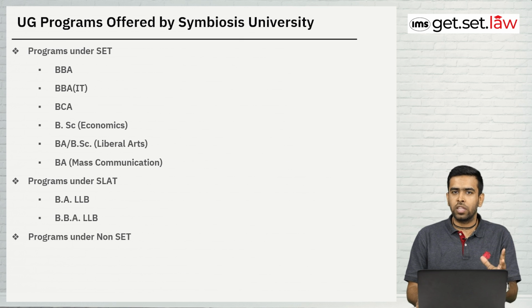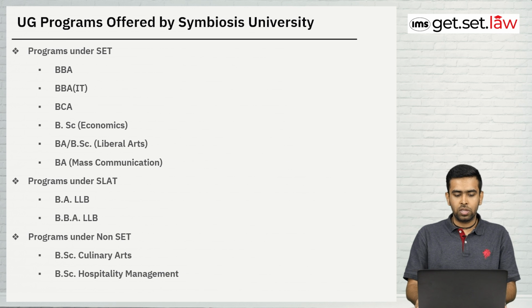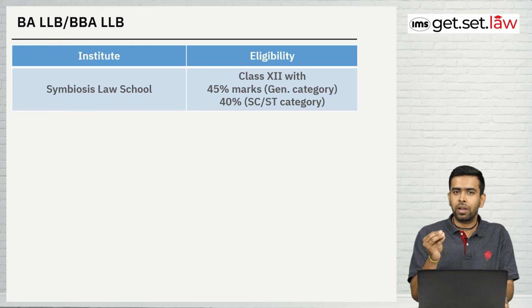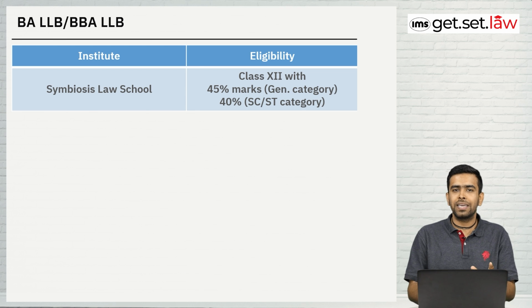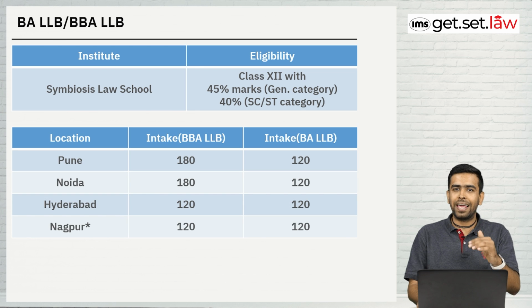So you can choose either of the options, and you don't have to choose this right now. You will have to select this at a later stage. So this is about the programs being offered. When we talk about BA LLB and BBA LLB, which is our main focus, you need to have a minimum of 45% marks in your class 12th if you belong to the general category, and if you belong to SC, ST or any other category, you need to have 40% marks in class 12th. So this is the basic eligibility.